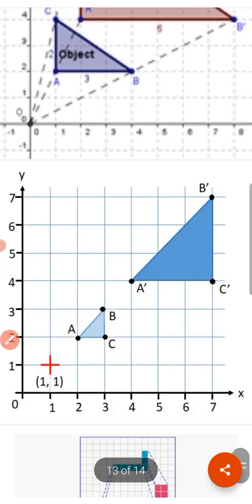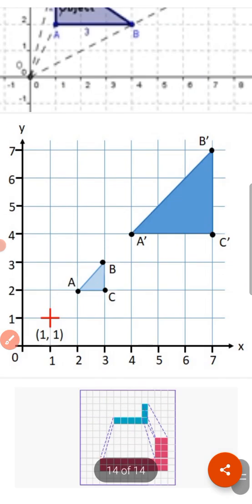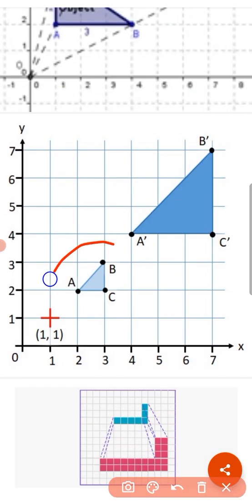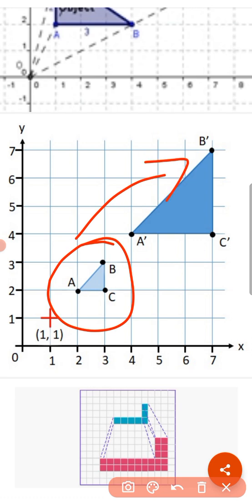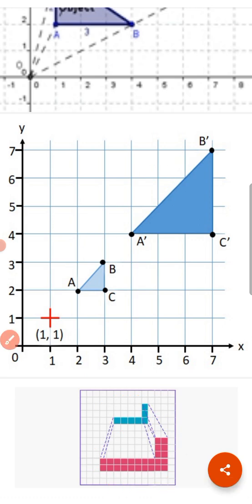These are examples for enlargement. This is the given shape and this is its enlargement. And this blue shape is the given object and this pink is its enlargement. In the next video, we will discuss about enlargement, children.